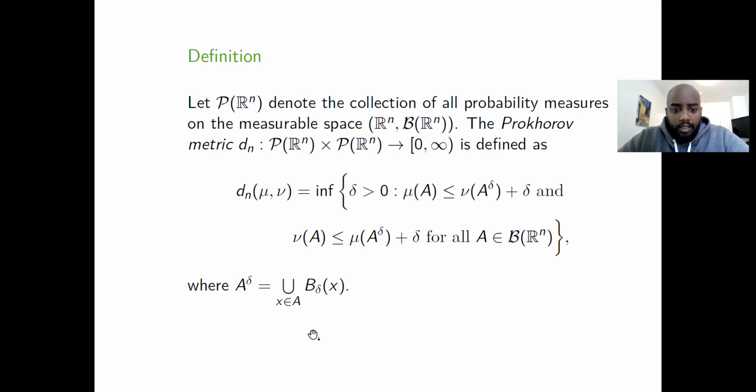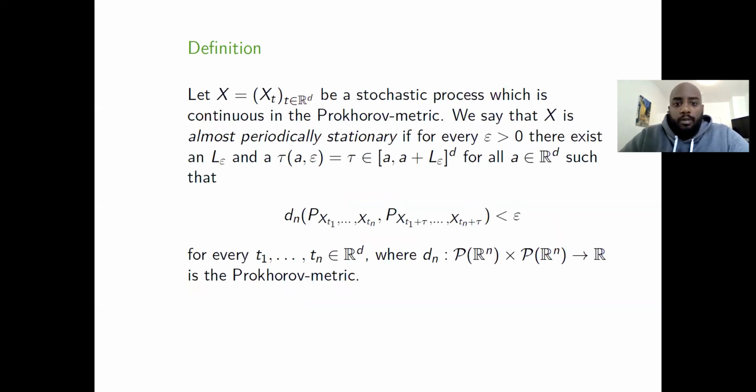And this A^delta is just every point in A, and then take also the ball with radius delta about this point x of A. All right. And the Prokhorov metric also metrizes the convergence in distribution of measures. One could also use the Wasserstein metric. This would be more general, for future work.